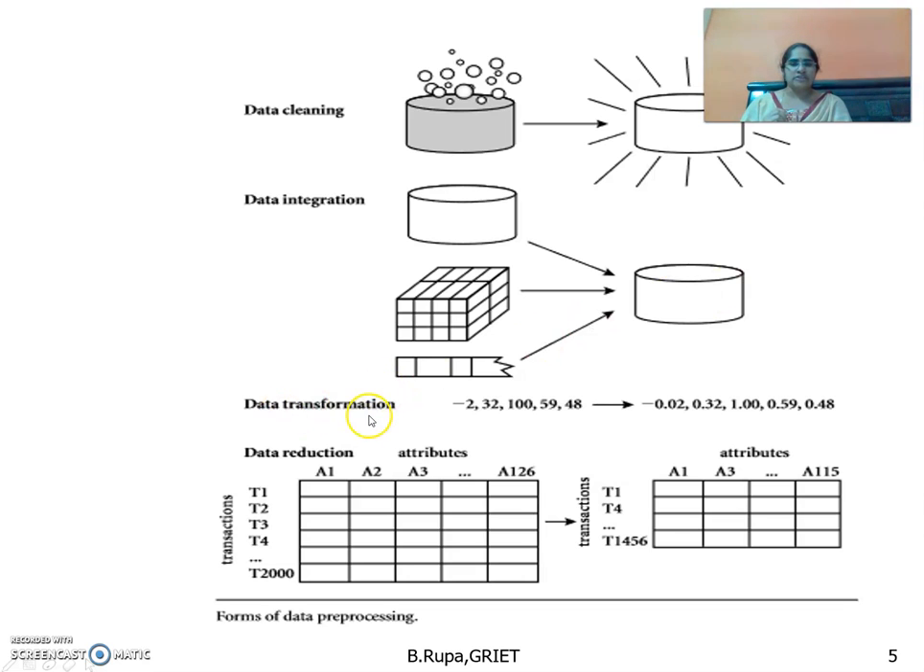And data transformation: whatever data is available, we can apply some techniques and convert it into normalized form or aggregated form. And if we have huge data available, we can apply some techniques that convert it into a reduced form. This is about data reduction.